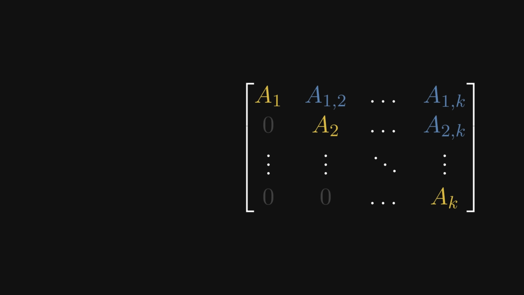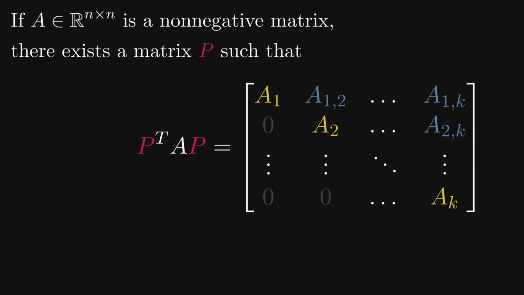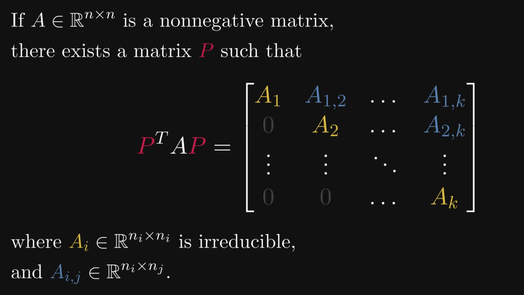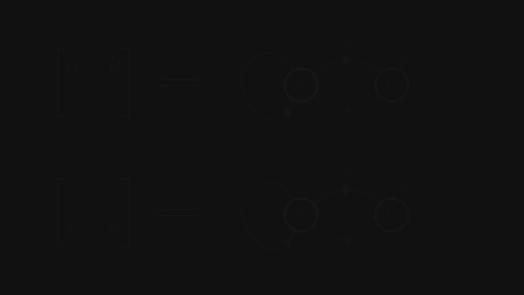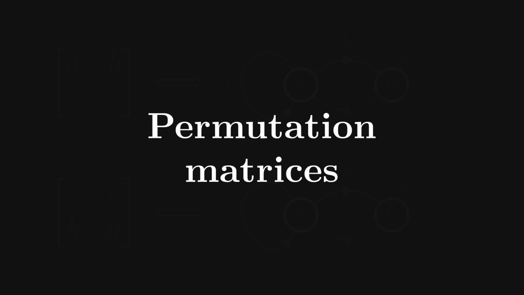Let's reverse the question. Can we transform an arbitrary non-negative matrix into the Frobenius normal form? Yes. In general, if A is a non-negative square matrix, then there exists a special matrix P such that P transpose times A times P is in Frobenius normal form. With the help of directed graphs, this is much easier to prove than purely using linear algebra. For that purpose, let's look at the special case of permutation matrices. This seems like a random detour, but trust me, it will all come together.